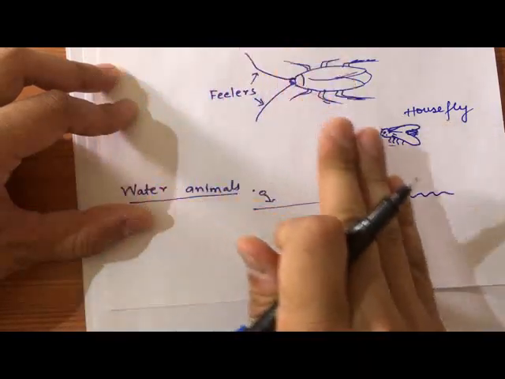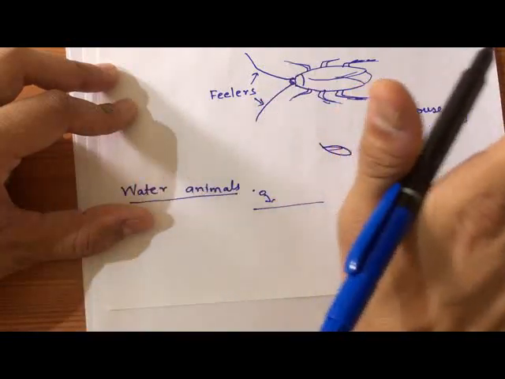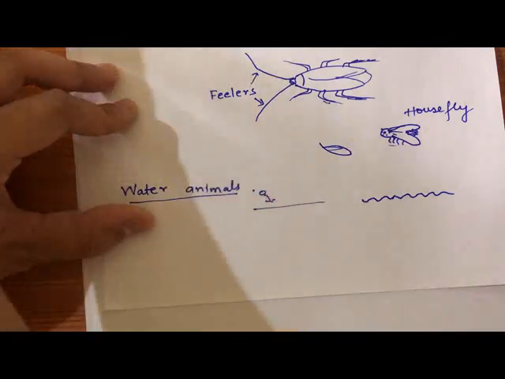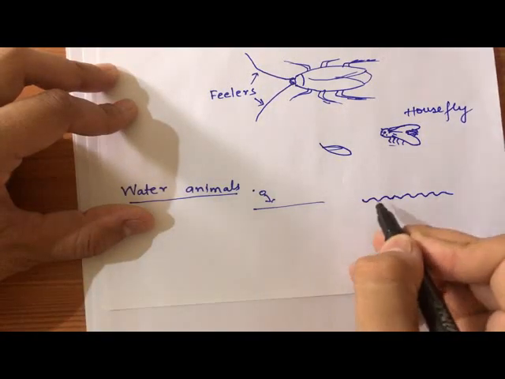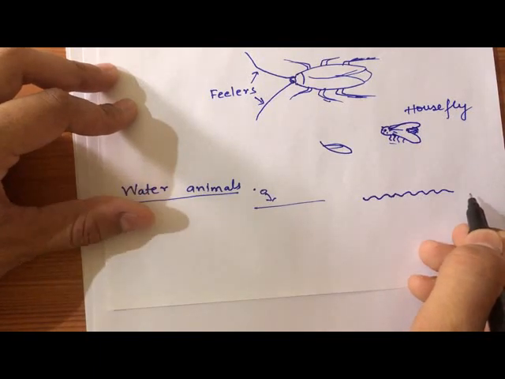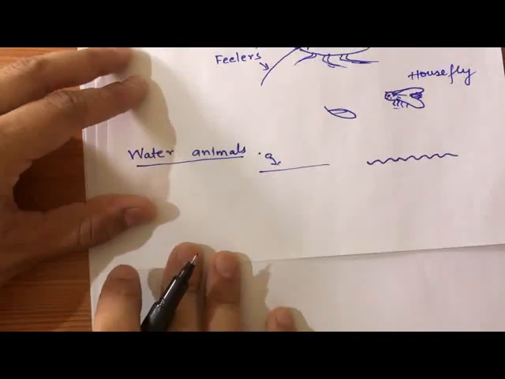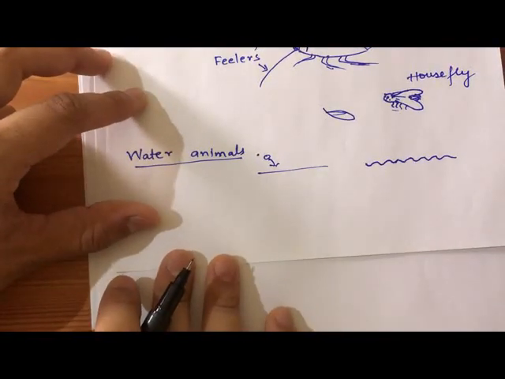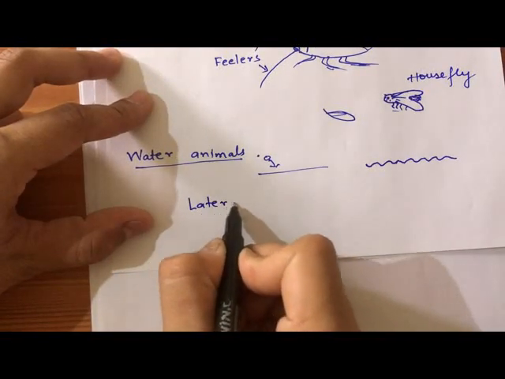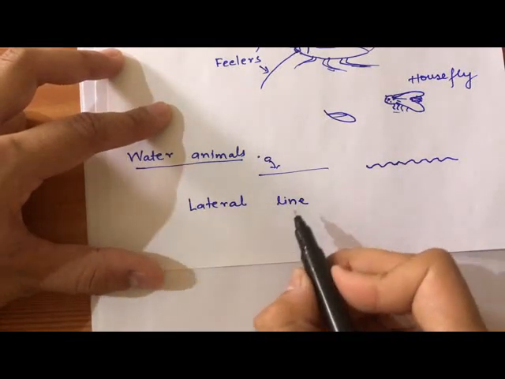The water will start moving like that. So these water animals can feel these ups and downs in water. For feeling these ups and downs, they have a special organ which is called the lateral line.